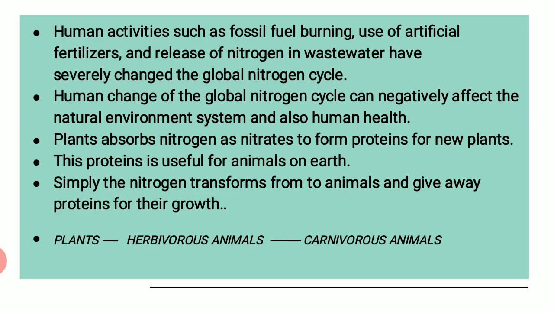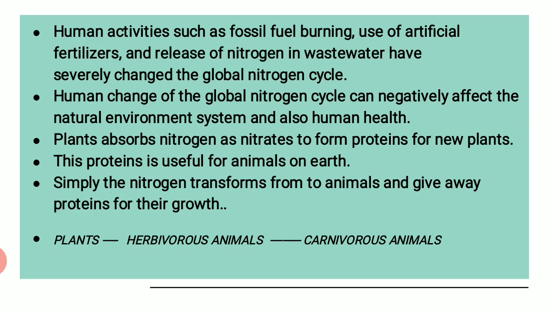How does the atmosphere get its nitrogen? Then it gets it through the burning of fossil fuels. That means the fuel gets burnt and the nitrogen is released, maybe by the usage of artificial fertilizers, right, which are used for the agriculture purpose. From there is release of nitrogen, and there is release of nitrogen through the wastewater also, right, which changes the global nitrogen cycle to greater extent. Human change of the global nitrogen cycle can negatively affect the natural environment system and also the human health.